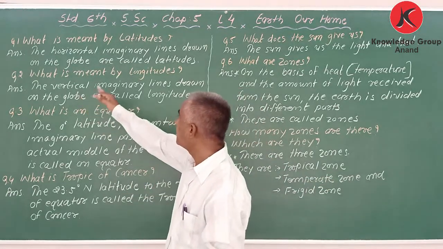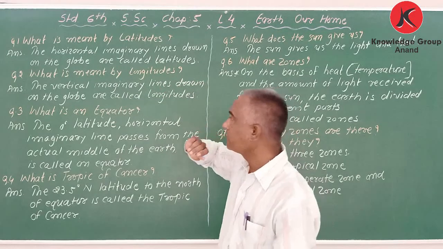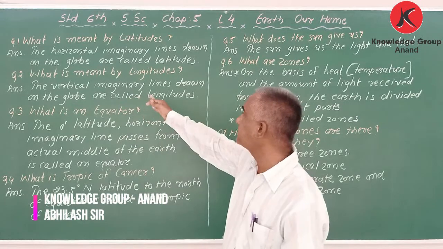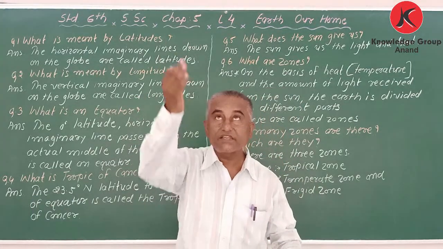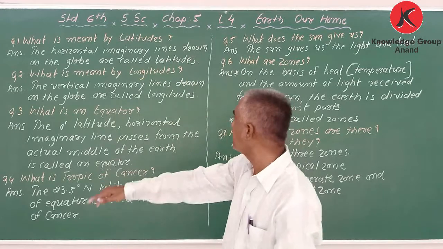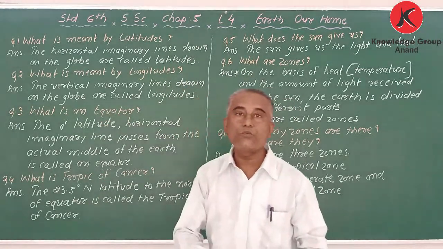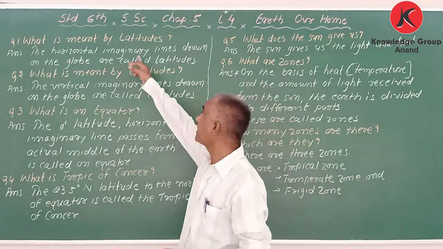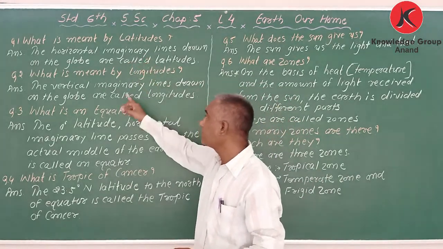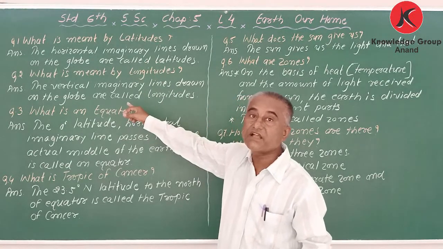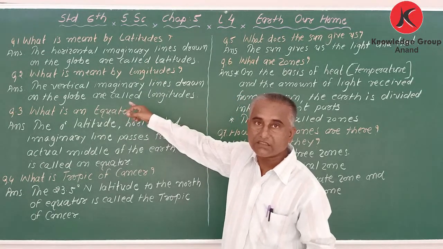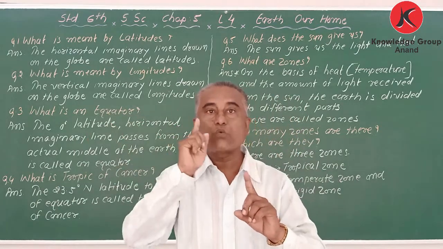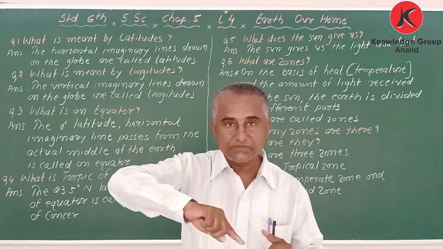The vertical imaginary lines drawn on the globe are called longitudes. My dear students, here I said full circle, but they are not full circles. They are half circles. Latitudes are full circles, while longitudes are half circles.